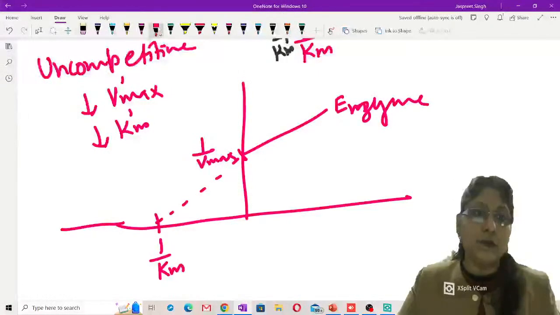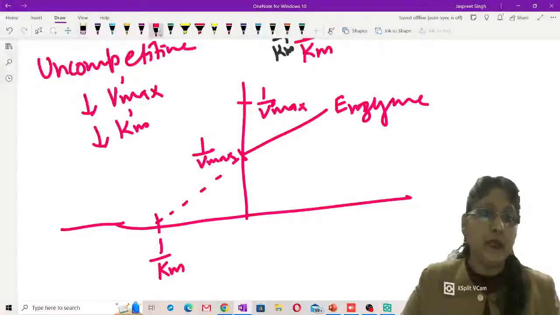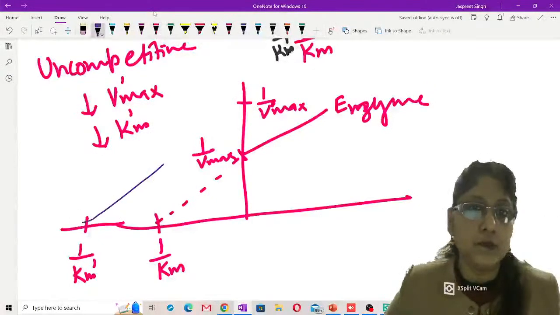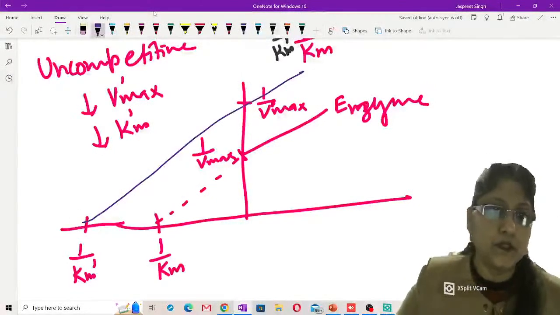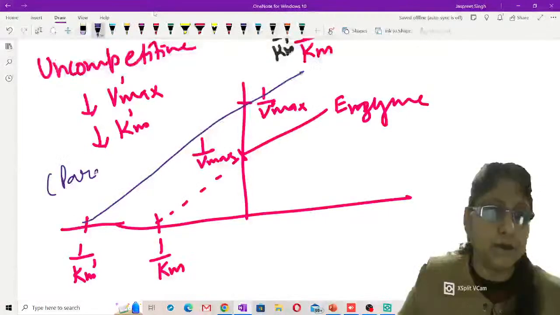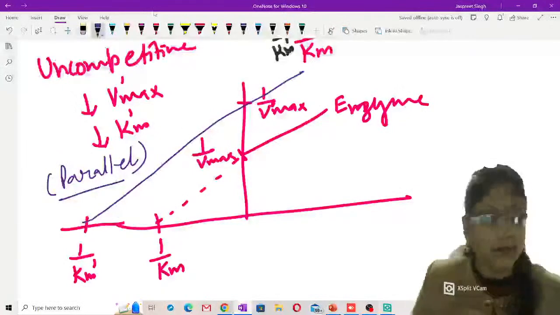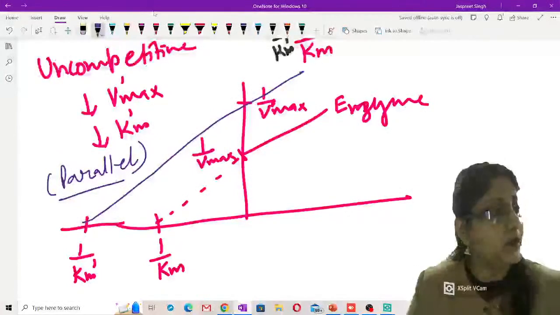So when it is 1 by Vmax value will be higher value, that is in presence of inhibitor, the apparent 1 by Vmax will be higher value and apparent 1 by Km value will be also a higher value. When you merge these points together, that is going to represent you the inhibitor which is uncompetitive. This is showing you parallel line. So it is a very easy way to understand. Lineweaver-Burke plot is a boon actually to understand what type of inhibition it is.